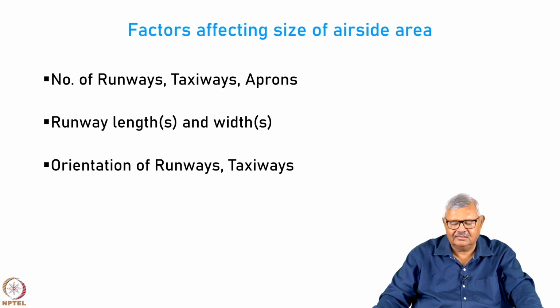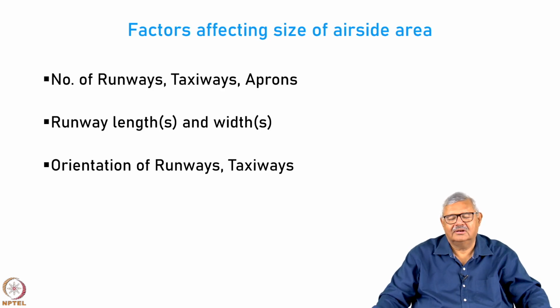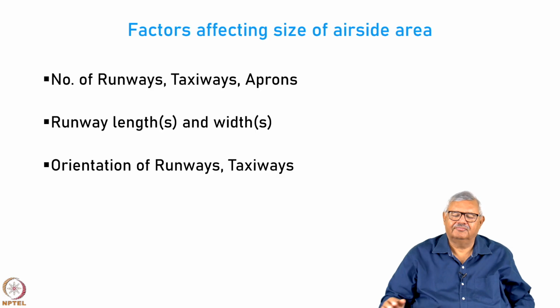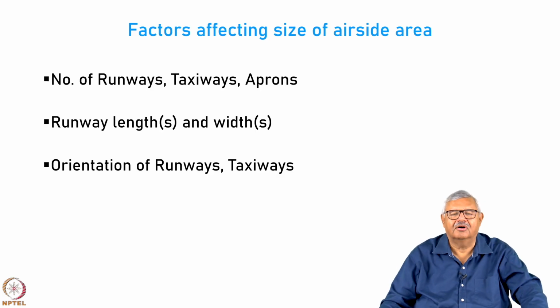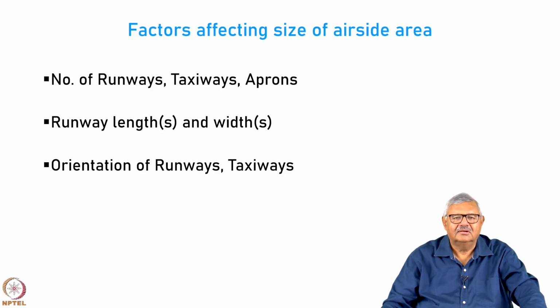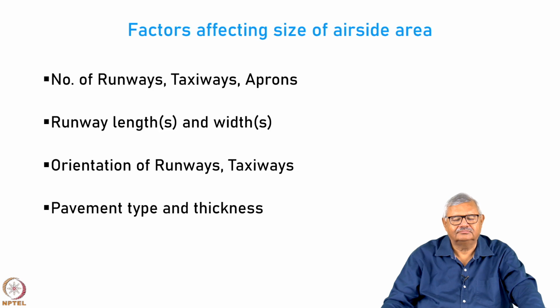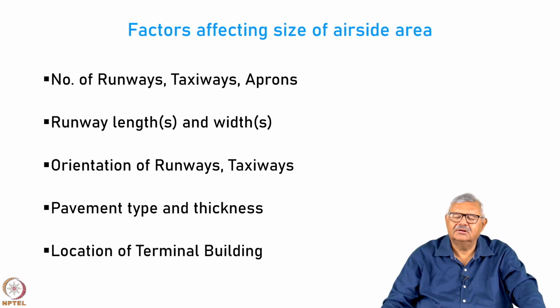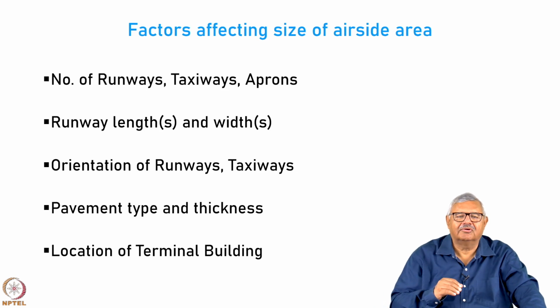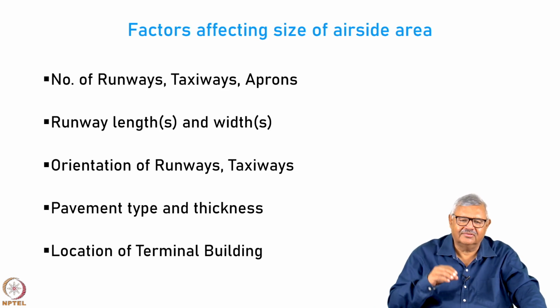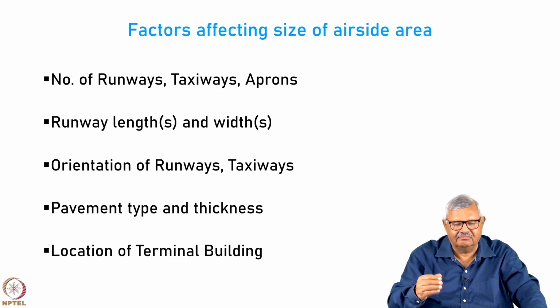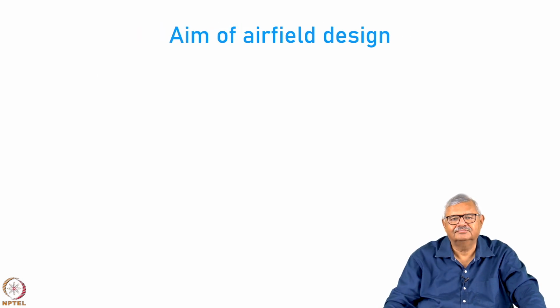If they are parallel, they will generally require lesser amount of land area or lesser size. But if you have cross runways or multiple runways, then you will need larger area. Pavement type and thickness, and also the location of the terminal building. If the building is on one side, you will require more area. If the building is in the center of the runways, you require lesser area.